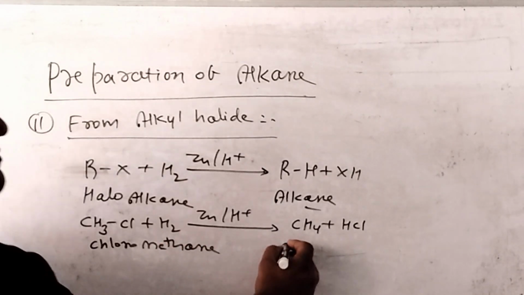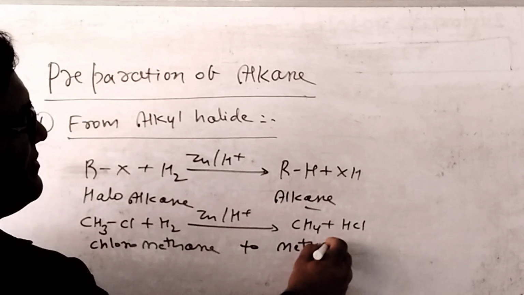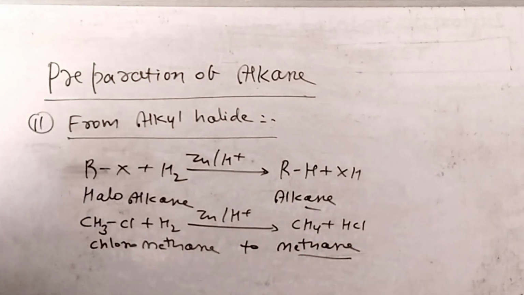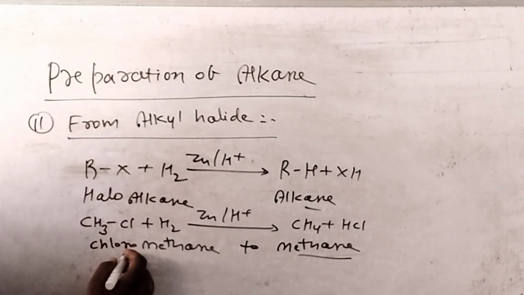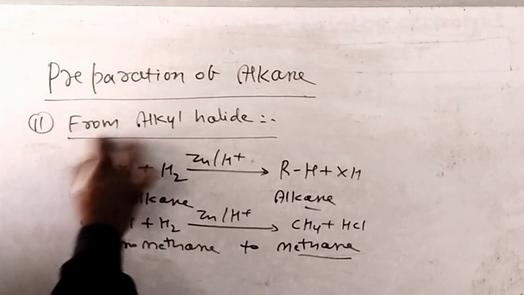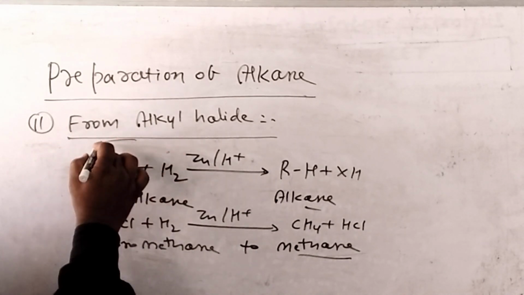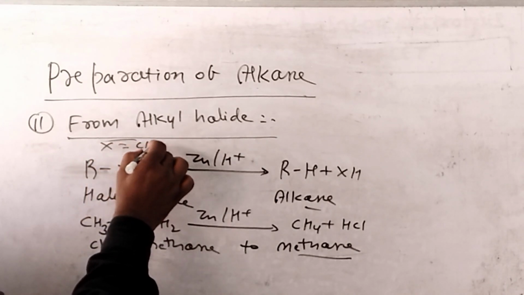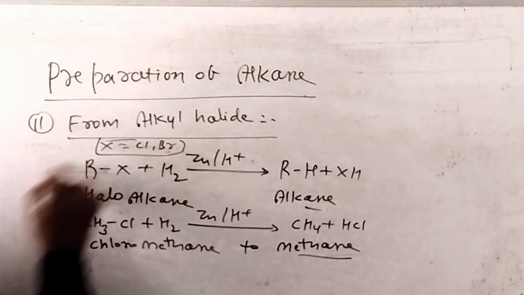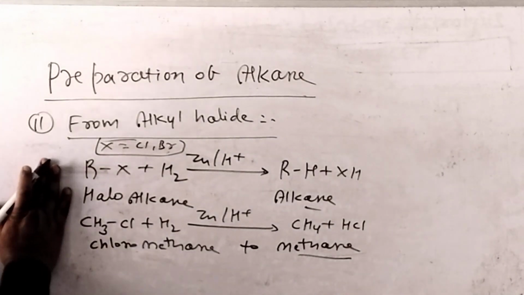Chloromethane reacts with H2, then methane is prepared. You can take a screenshot. Now in this reaction, X equal to fluoro is not applicable. We can use X as chloro, bromo, etc. Again you can take a screenshot after that.